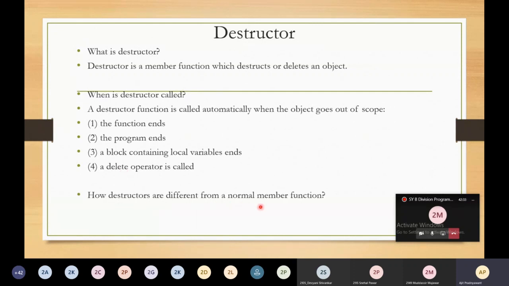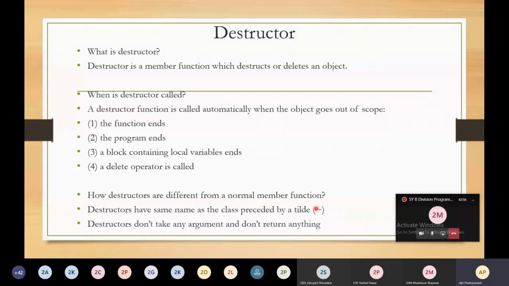So how are destructors different from normal member functions? Destructors have the same name as the class. The only difference is that it is preceded by a tilde operator. This is the tilde operator. We will see with the help of an example how to define the destructor. Again, a destructor doesn't take any argument and doesn't return anything. It is similar to your constructor. A constructor doesn't return anything, but a constructor may receive parameters. But in this case, the destructor doesn't receive any parameter and doesn't return anything.